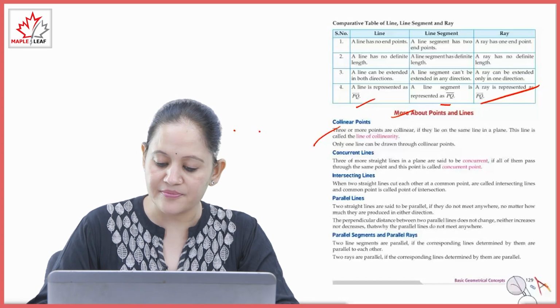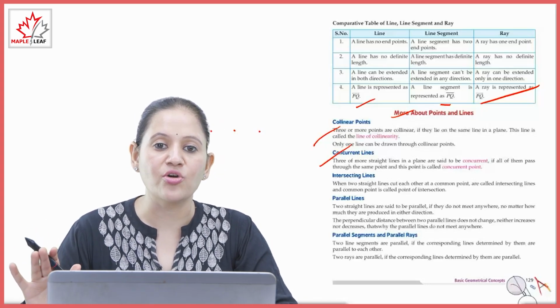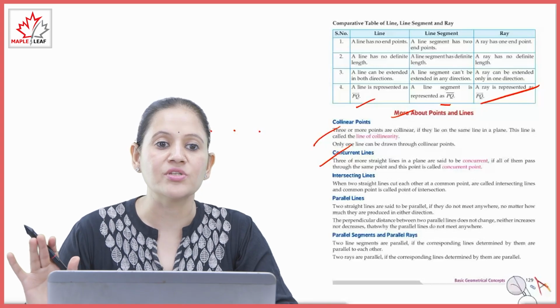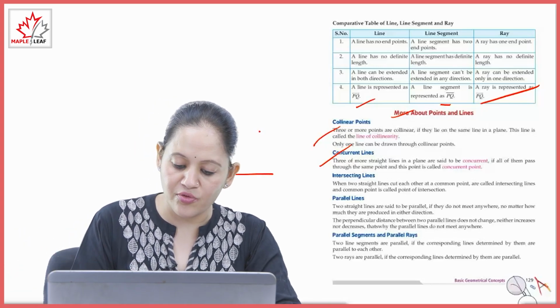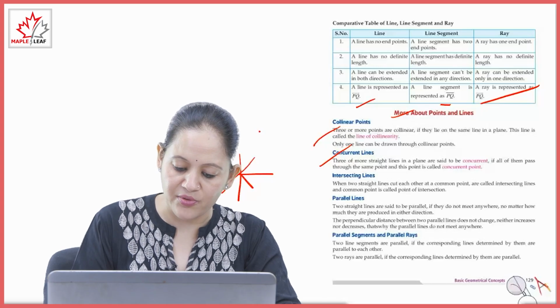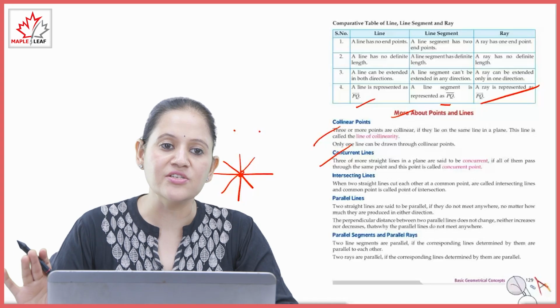Next is concurrent lines. Three or more straight lines are said to be concurrent if all of them pass through the same point. This point is called the point of concurrency. Like three or more lines passing through the same point. These lines are known as concurrent lines.